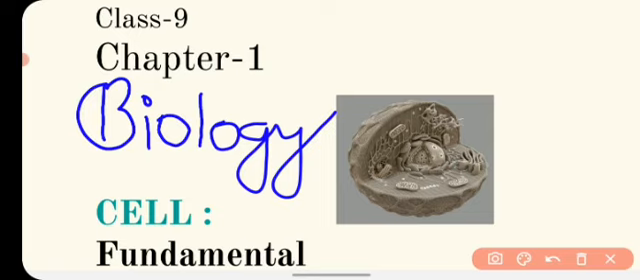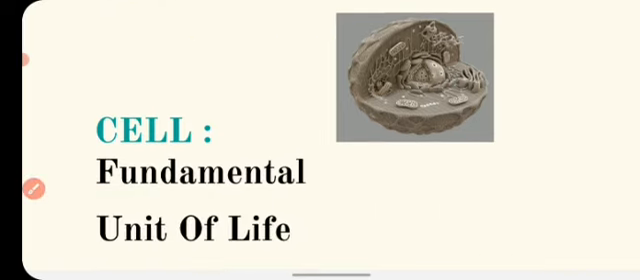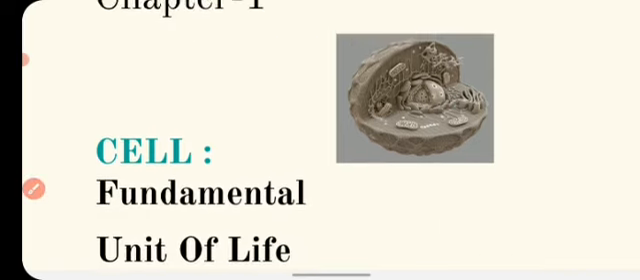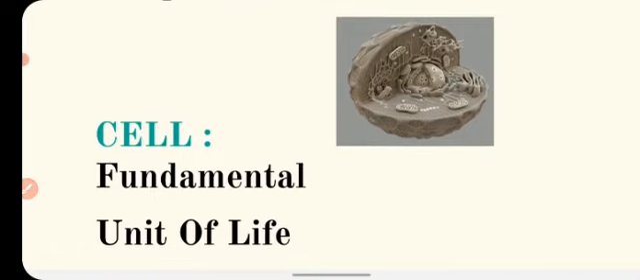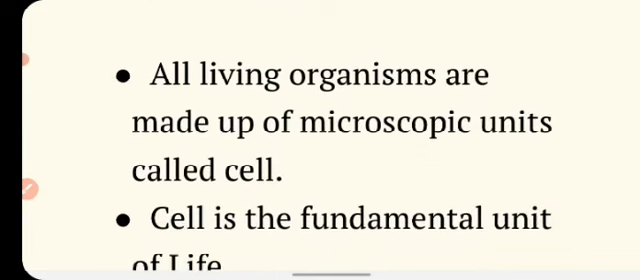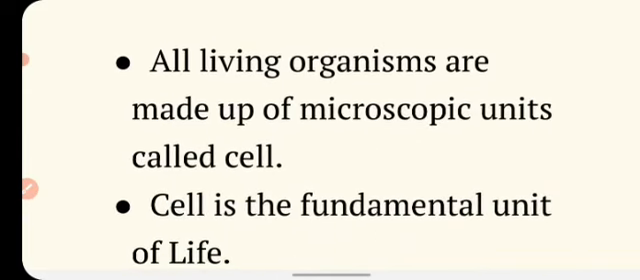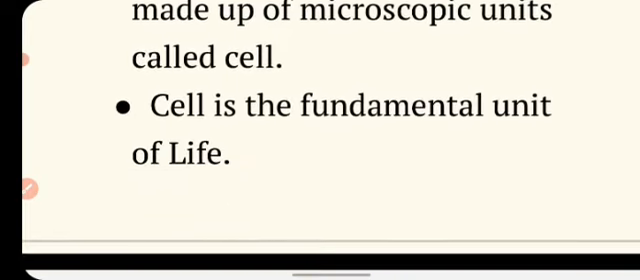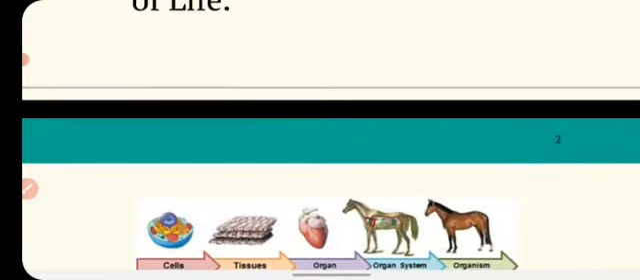Chapter 1 of biology, that is Cell, the fundamental unit of life. As you know, all the living organisms in this world are made up of cells. So how can you prove that cell is the fundamental unit of life? We will see in this video. All living organisms are made up of microscopic units called cells, and the cell is the fundamental unit of life. But how will you prove it?